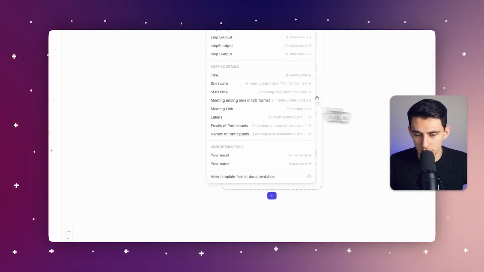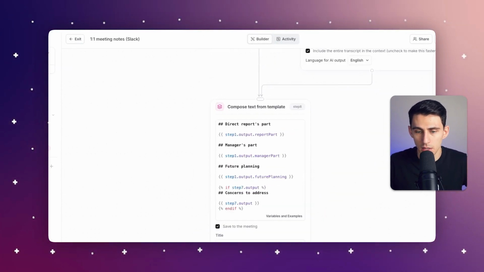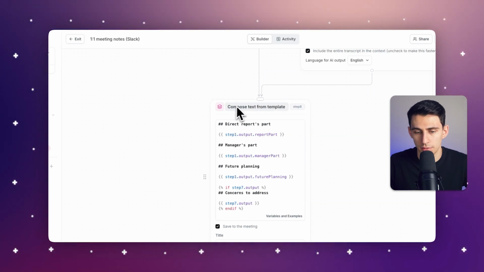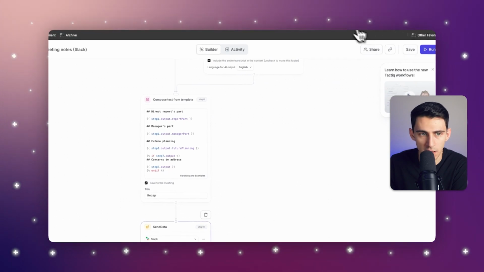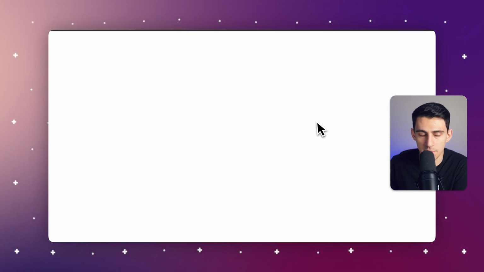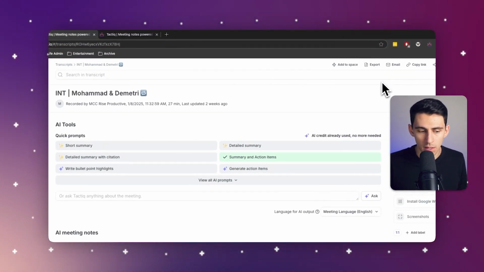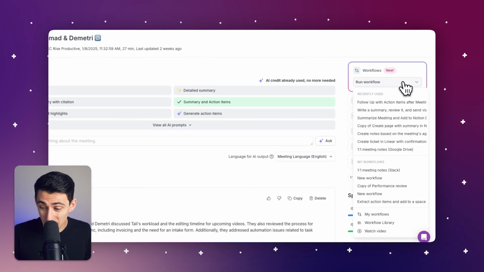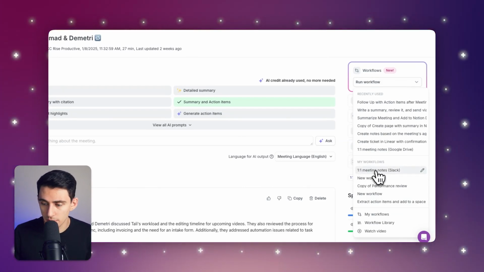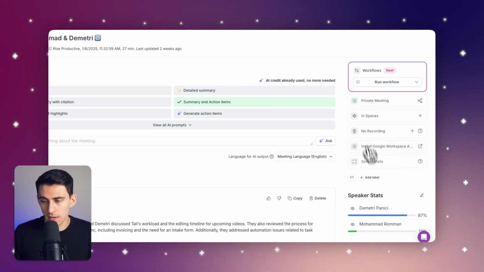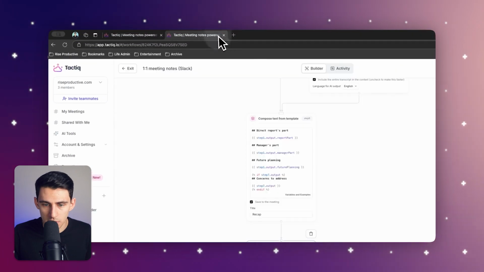And all you would do was you'd simply grab the step that you'd want, right? So this step would be formatted text here of the following. And in that formatted text, what I can do is after I press save, is I can go into the specific meeting. So after you end a call, a meeting will automatically open inside of Tactiq. And then literally all I need to do to share it with the person that is needed is I can do it in like a public channel or something. I can just click meetings and notes right here. And what it'll do is it'll go through that sequence of prompts right here.